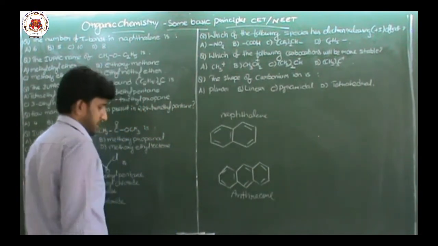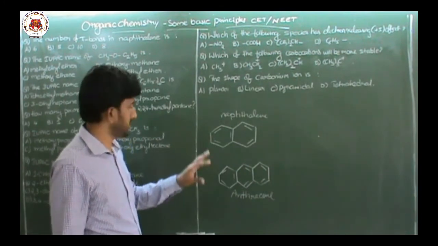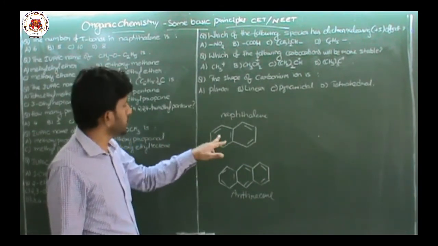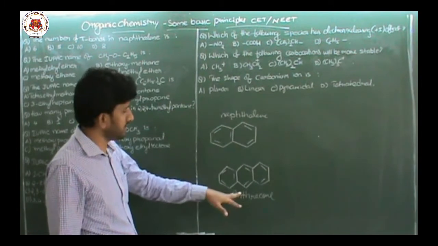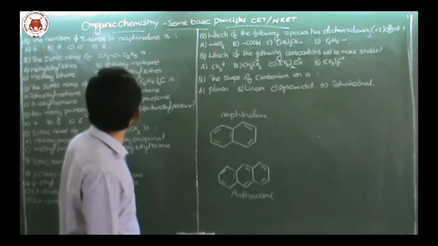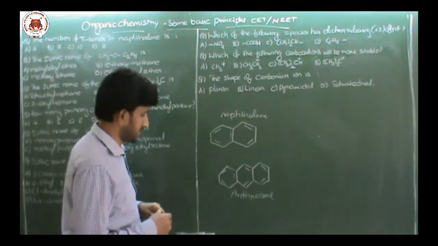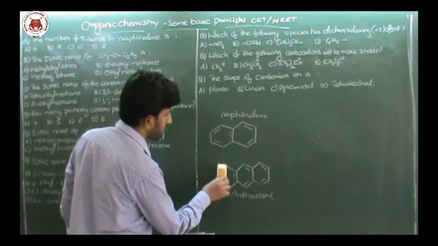So basically you need to remember these compounds. A single benzene ring is benzene, two benzene rings fused together is naphthalene, three rings is anthracene, and so on. Now our question is, the number of pi bonds in naphthalene is.